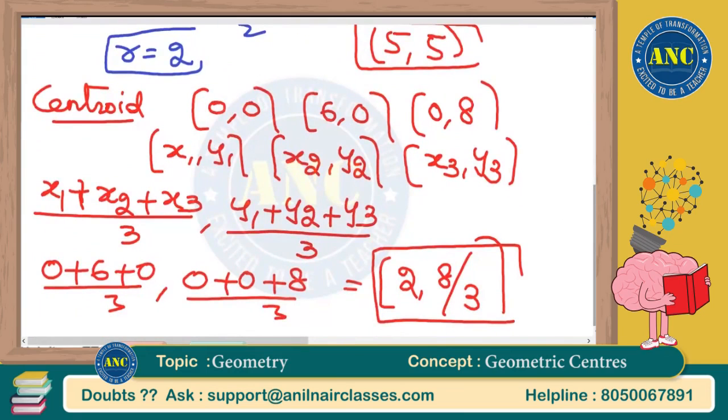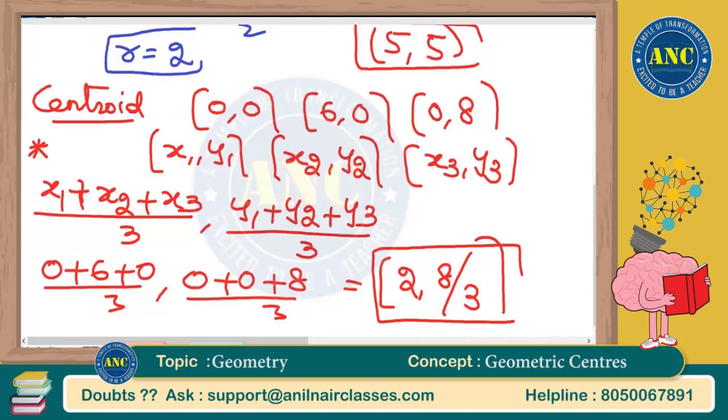Inradius is semi-perimeter minus hypotenuse. Circumradius is half of the hypotenuse. Centroid is given by x1 plus x2 plus x3 by 3 and y1 plus y2 plus y3 by 3.